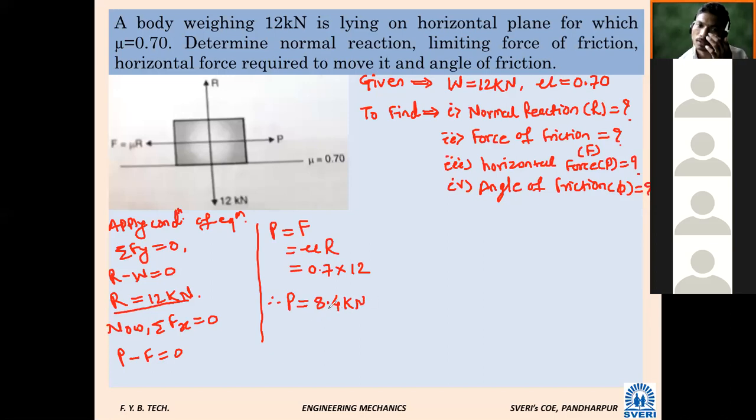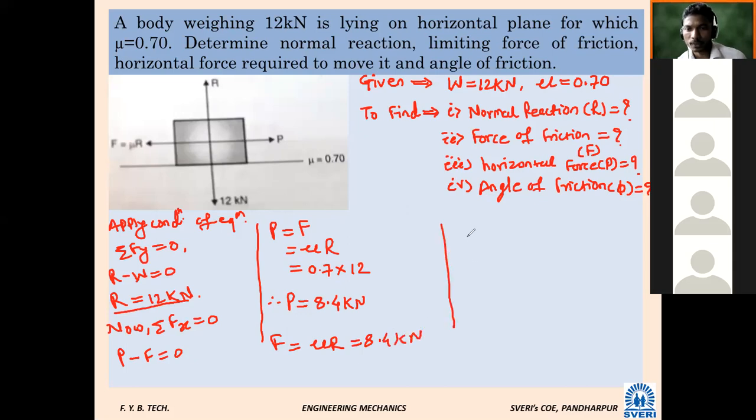Next, again, what are we supposed to find? P we have calculated. Angle of friction and force of friction. Force of friction is the same, already calculated. Force of friction F is equal to mu into R, which is 8.4 kilonewton.